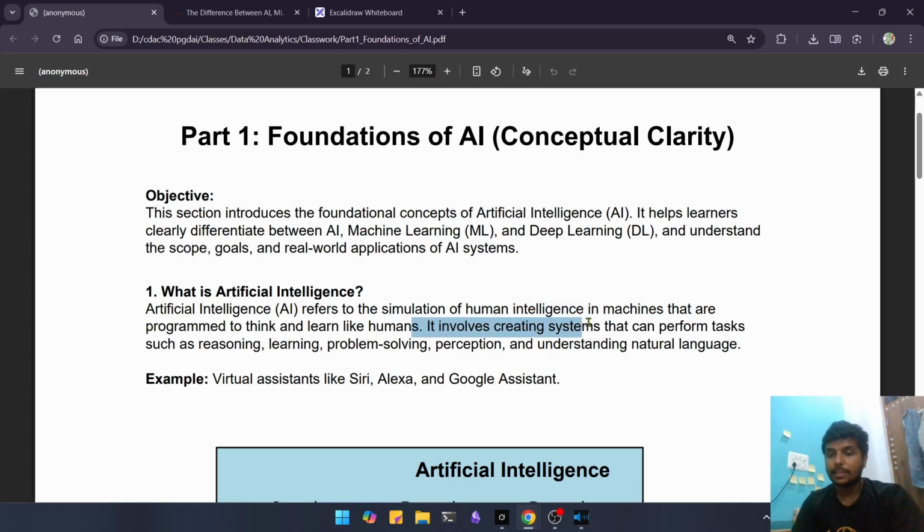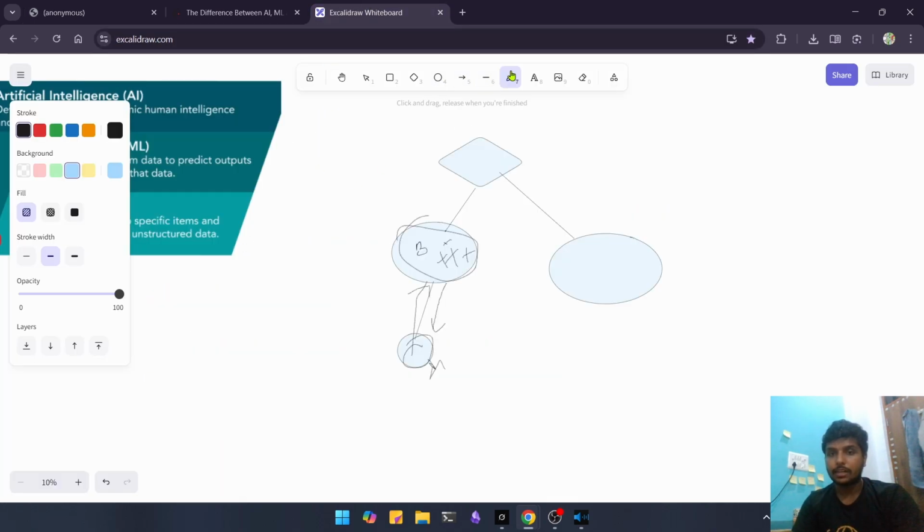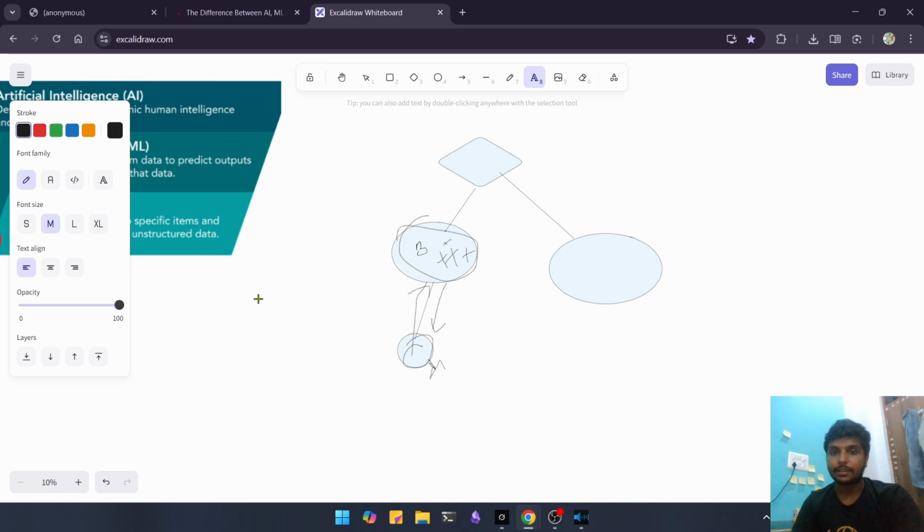It involves creating systems that can perform tasks such as reasoning, learning, problem solving, perception, and understanding natural language. Like I speak English, and English is a natural language that we speak and understand. Computers only understand one language, which is binary, which is 0 and 1.